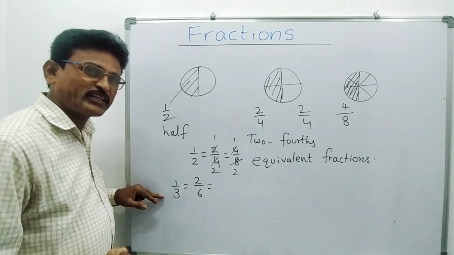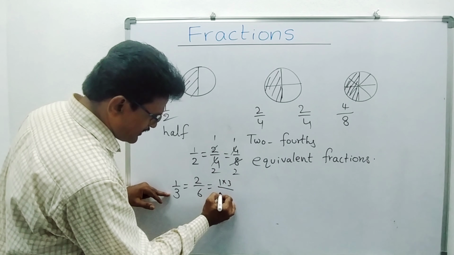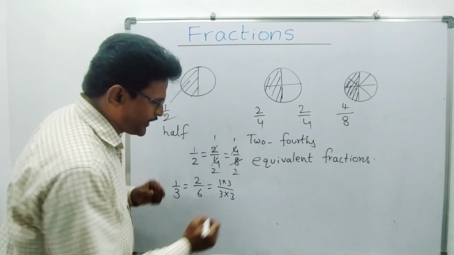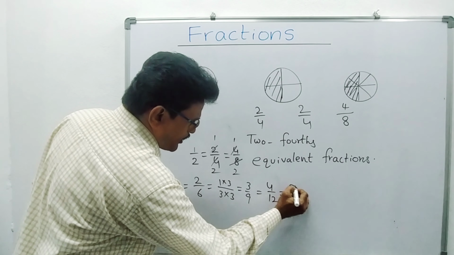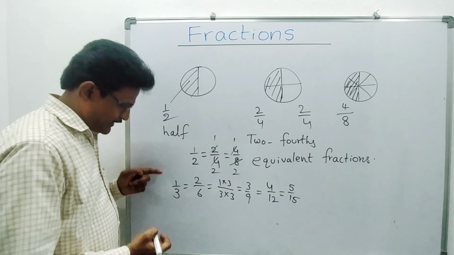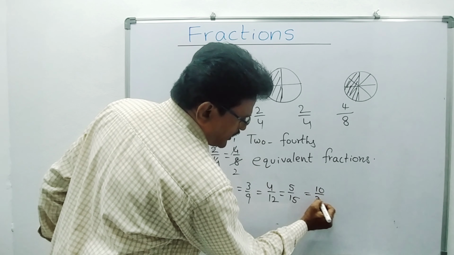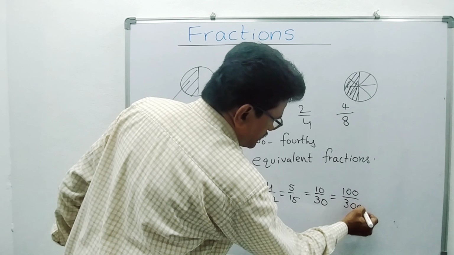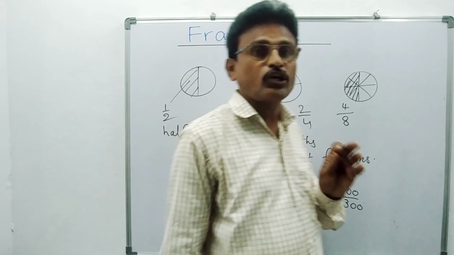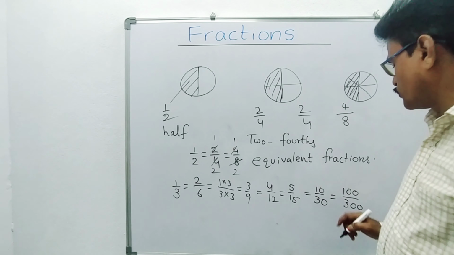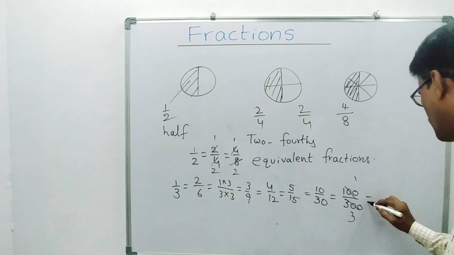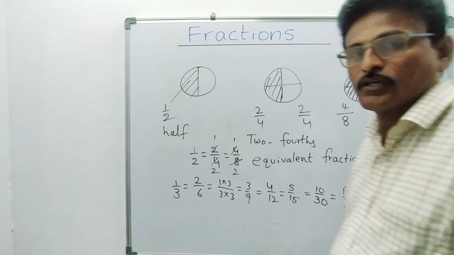Now I am multiplying both by 3. It means 1 into 3 by 3 into 3. How much is it? 3 by 9. We are getting 3 by 9. Like that, 4 by 12. 4 ones are 4, 4 threes are 12. 5 ones are 5, 5 threes are 15. Okay. 10 ones are 10, 10 threes are 30. Okay. 100 ones are 100, 100 threes are 300. You see? All these are equivalent fractions. Suppose if you cancel this one by 100 table, 100 ones are 100, 100 threes are 300. Again you are getting 1 by 3. Right?